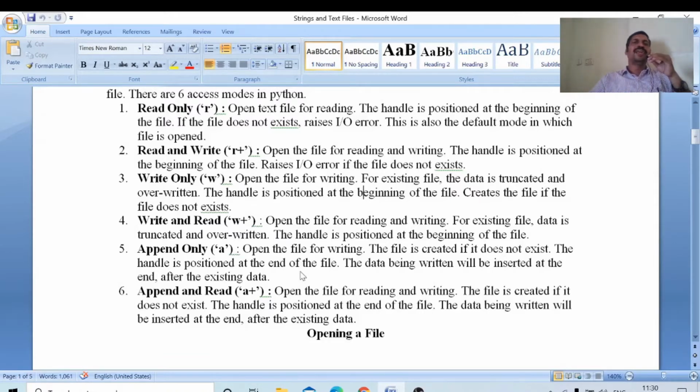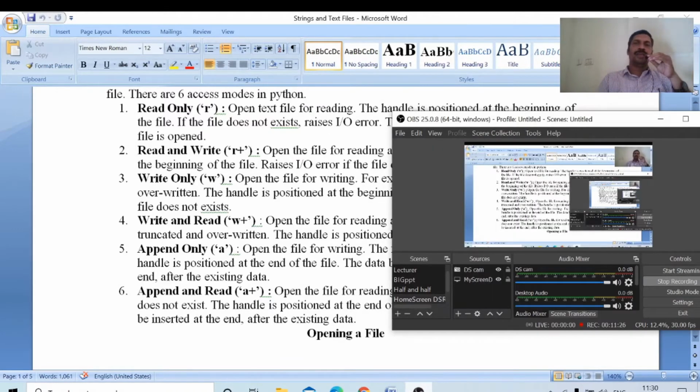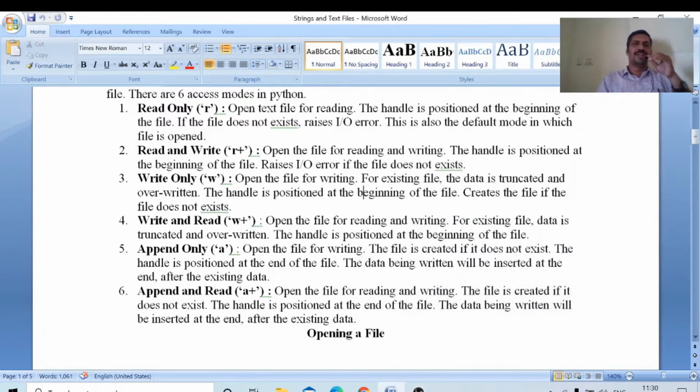Okay, append and read, A plus mode. In A plus mode, open the file for reading and writing. The file is created if it does not exist. Next, the handle is positioned at the end of the file. The data being written will be inserted at the end, after the existing data.